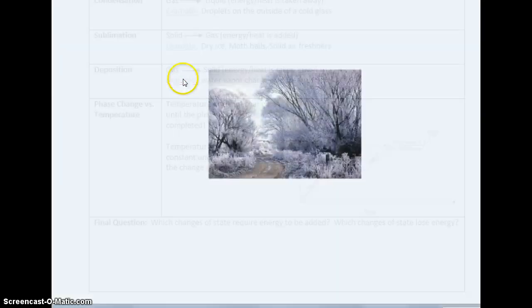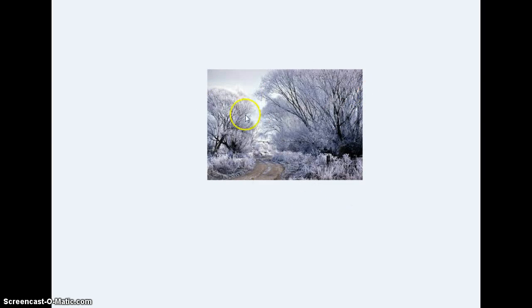We saw a lot of this example last year in the winter time because it was just so cold at night, and during the day we quickly froze and went from the gas back to a solid. Alright, so that's deposition. So think of it like ice depositing itself on items, so frost.